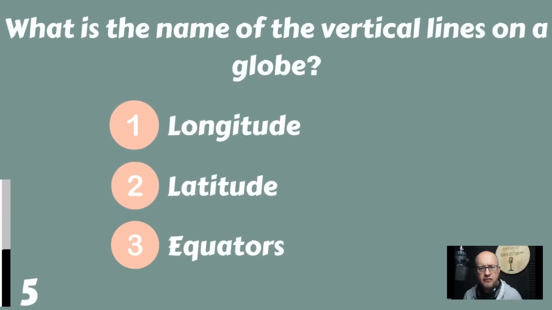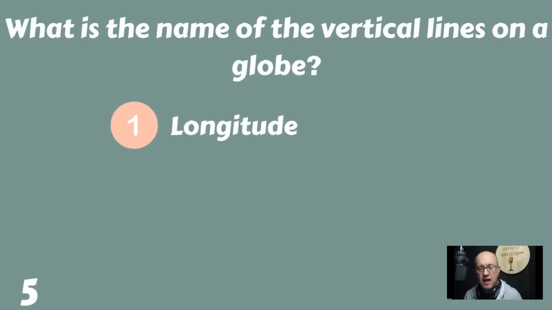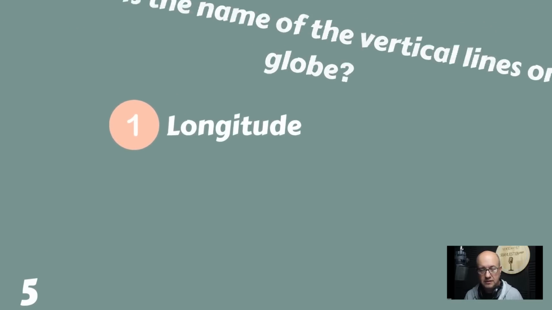What is the name of the vertical lines on a globe? Are those longitude, latitude, or equators? The vertical lines. Those are lines of longitude.